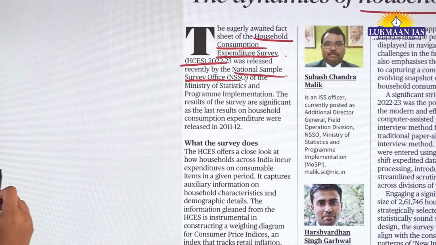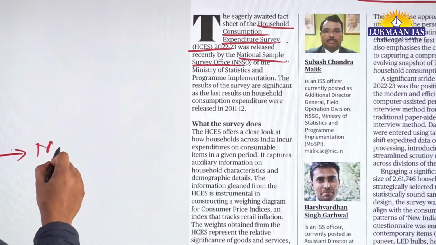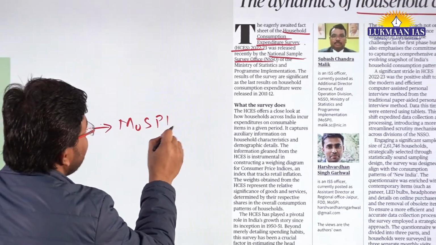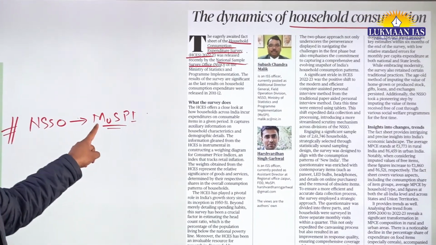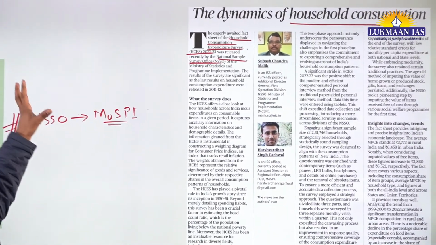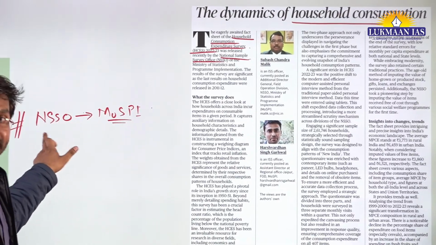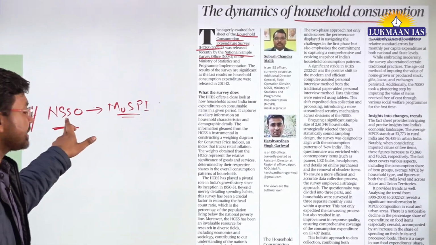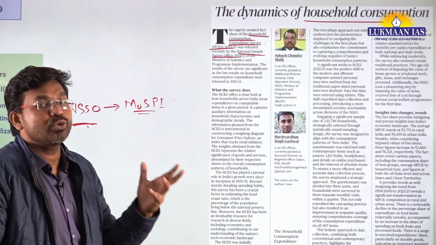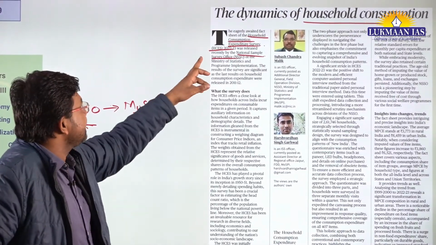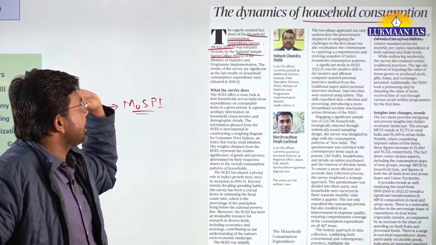It has been released by the National Sample Survey Office, and it works under the Ministry of Statistics and Program Implementation. There is a ministry in India known as the Ministry of Statistics and Program Implementation. Under this ministry, the National Sample Survey Office works, and it releases the National Household Sample Survey, the Household Consumption Expenditure Survey.